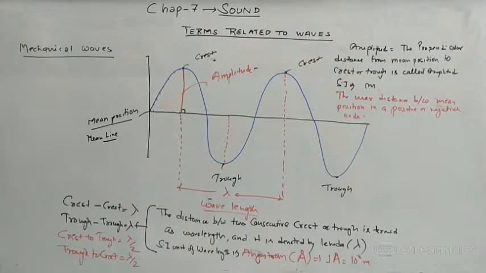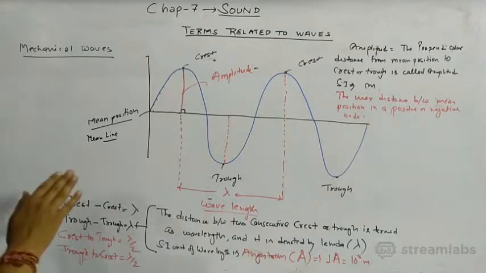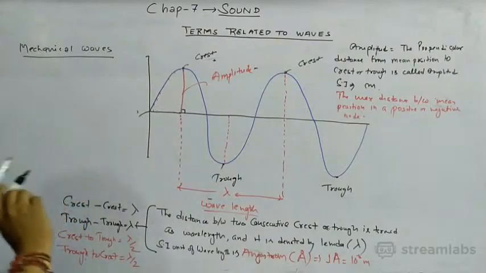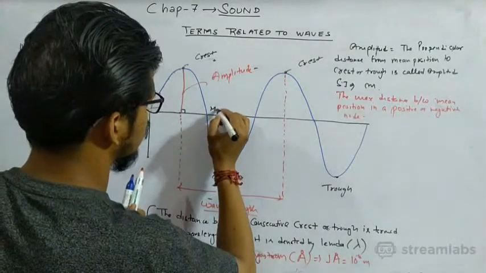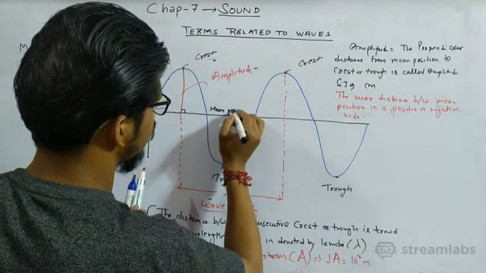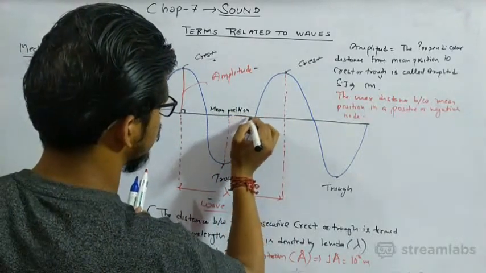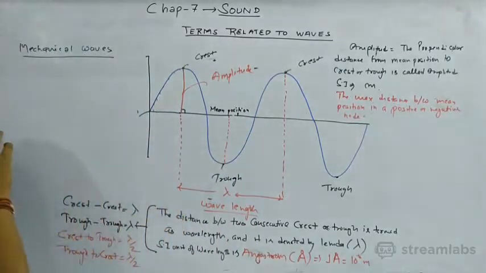Now what is frequency? This is the mean position.